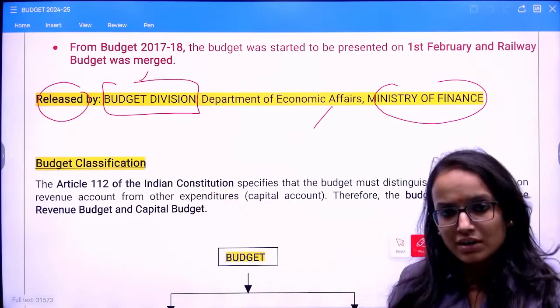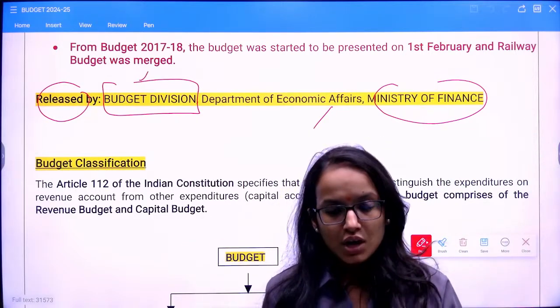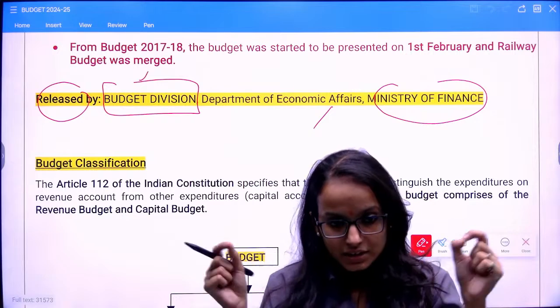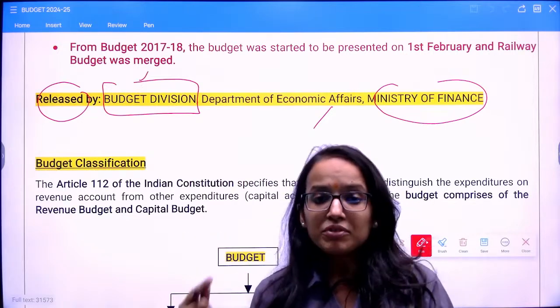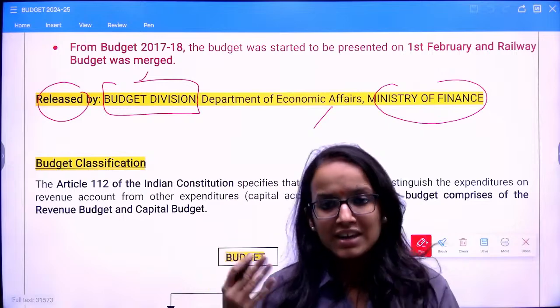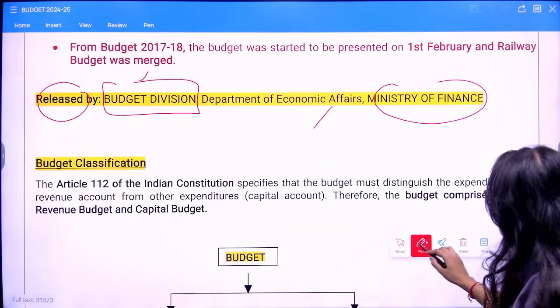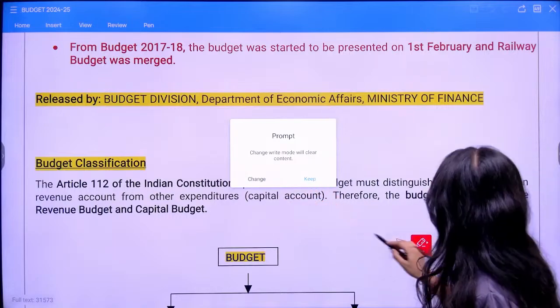So you need to understand why we classify them into capital and revenue budget. We will first try to understand the structure of the budget. After that, understanding and quickly revising the data would be easier for you, right? So coming to budget classification.